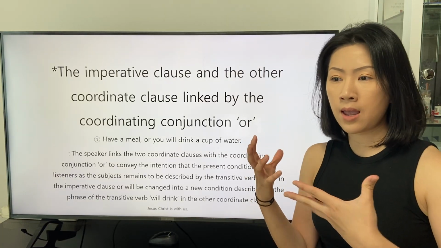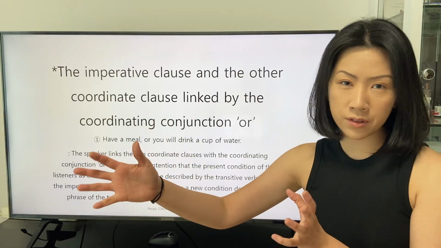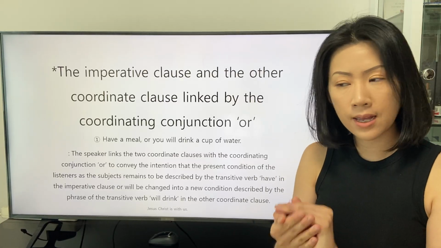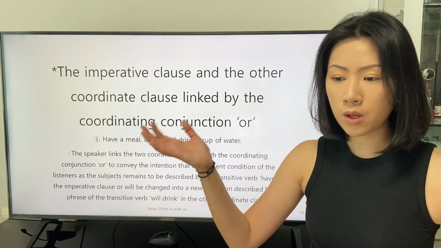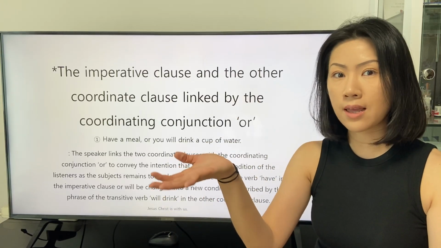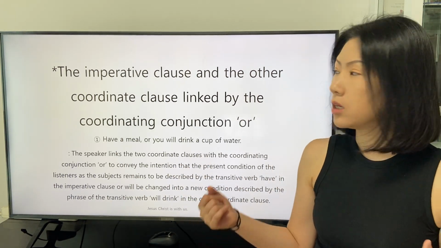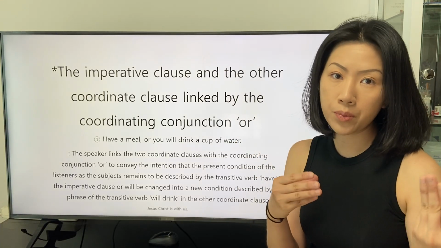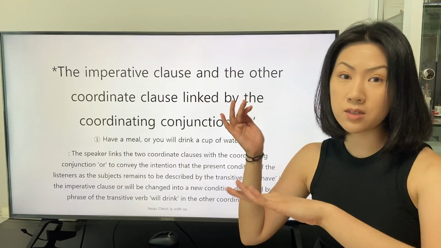We studied that a clause is linked to an imperative clause with the application of the coordinating conjunction and, and in that interpretation we try to consider the context, the situation in which the imperative clause is stated ahead of the clause. When we apply the coordinating conjunction or, we still consider the situation in which the imperative clause is delivered.